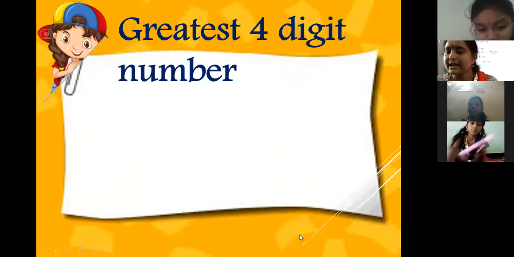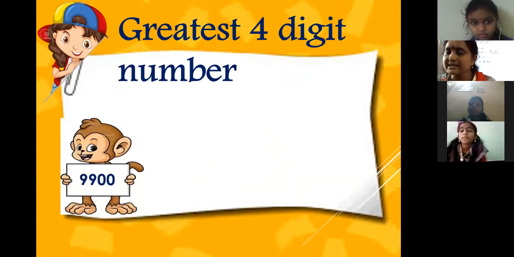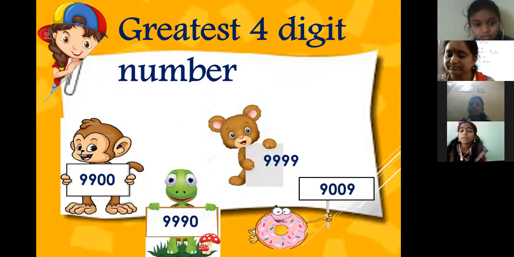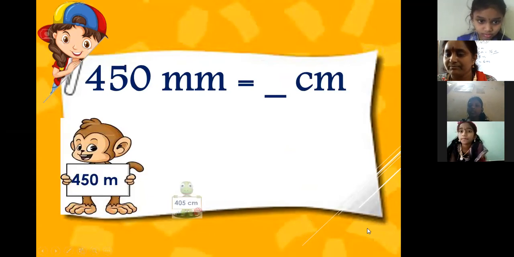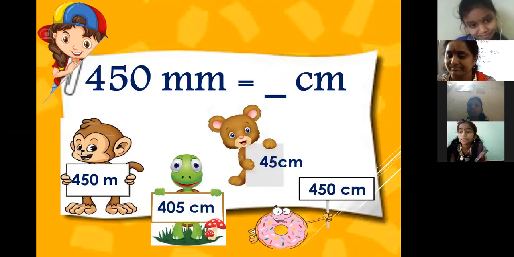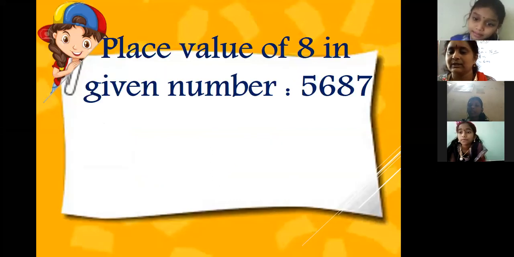Greatest 4-digit number. 9,999. 450 millimeter equals to dash centimeter. 45 centimeters. Very good.